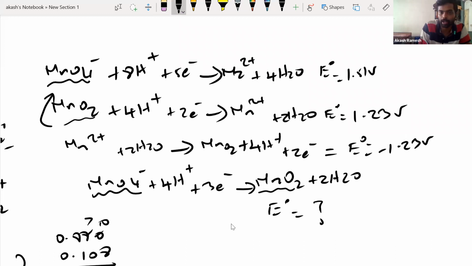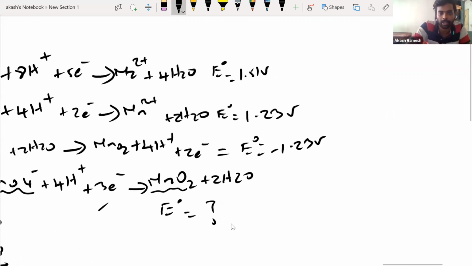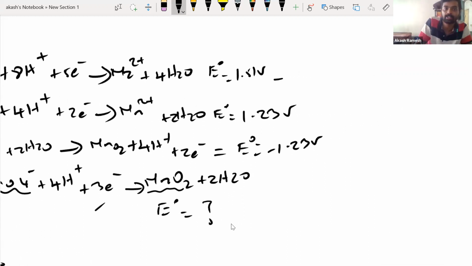Now, if you look at this carefully and just add these two equations, the first equation and the reversed equation, you are going to get this equation. But again, we cannot directly add the E naught values. You have to convert it to delta G. I'll call this E1 and this E2.